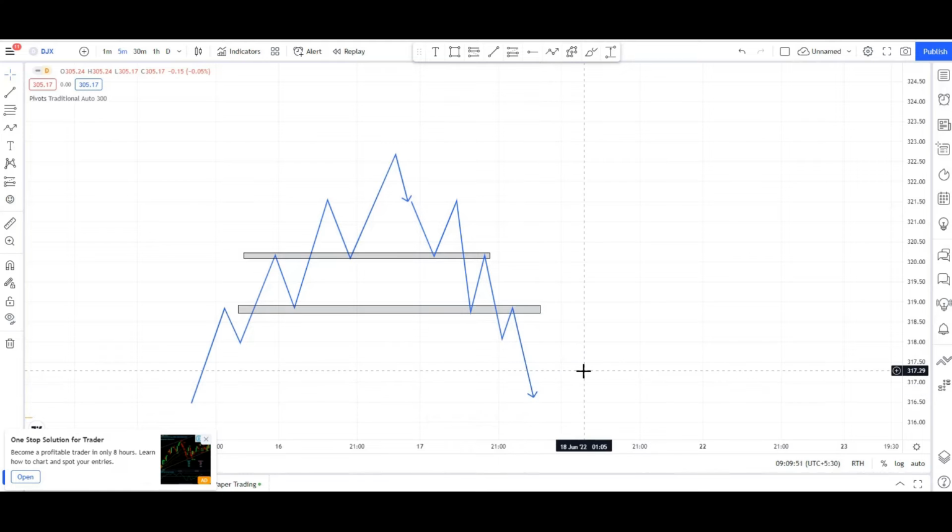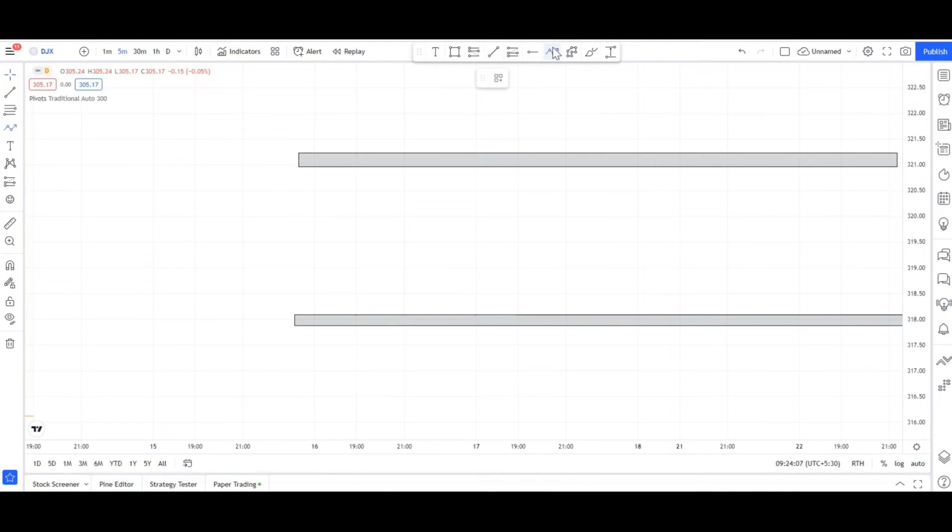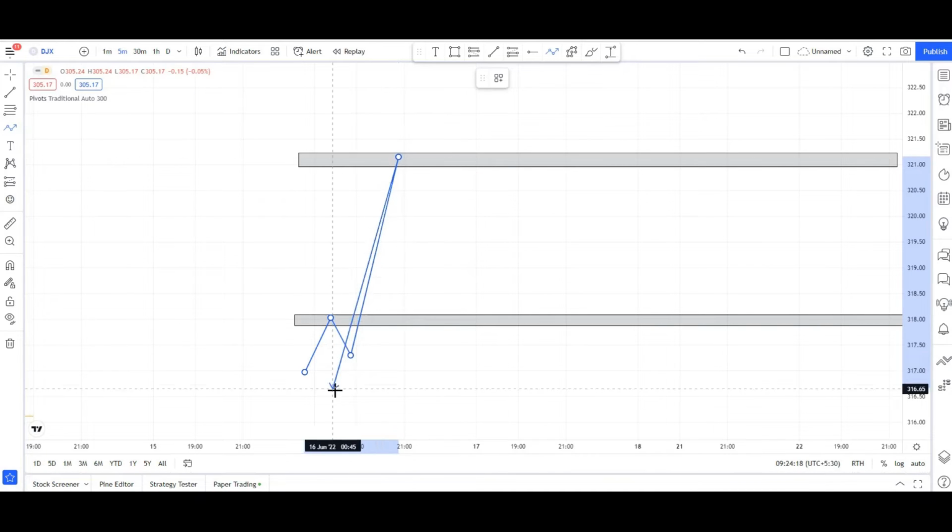Okay guys, so now we're going to see where the retail trader will be trapped and how price action will work. You can see here what happened. This will act as resistance, it came downside, and one-sided momentum came. You can think that it will make a one-sided momentum. This is the all-time high.